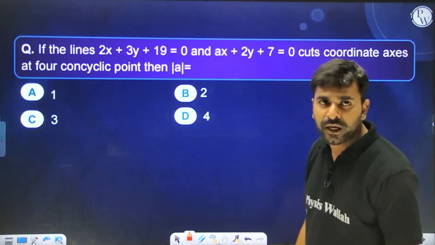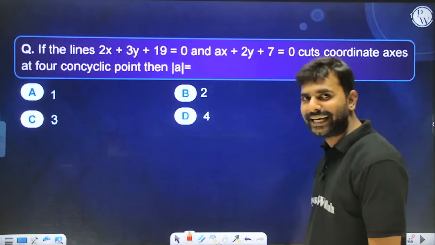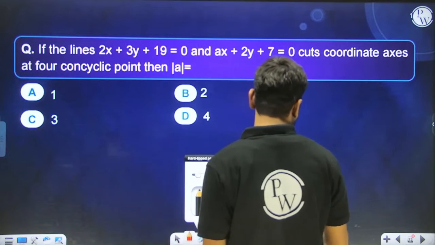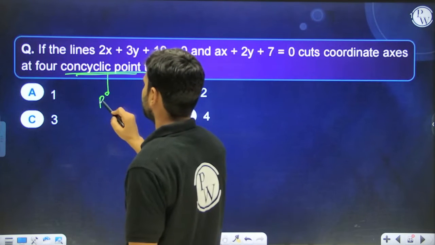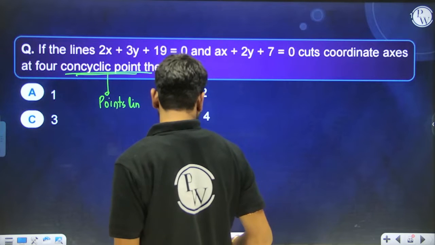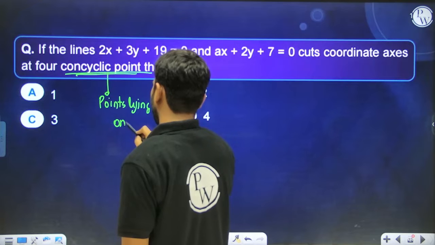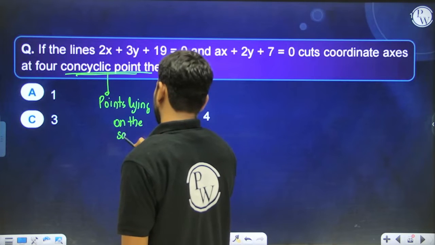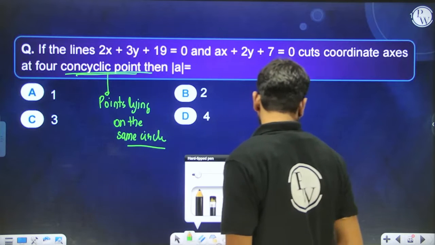Alright, moving ahead. If the lines cut coordinate axes at 4 concyclic points. Concyclic points means points lying on the same circle. Okay, yes, if this is the case, let me tell you one concept over here.